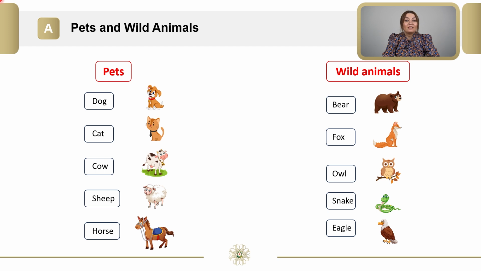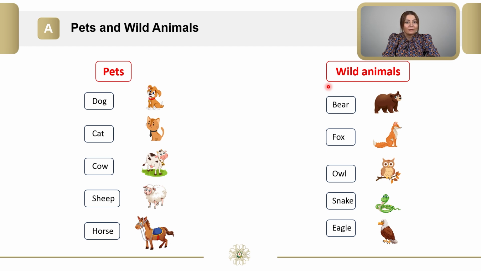Pets and wild animals. Dear students, animals are divided into two groups, pets and wild animals. Pets can live with people. You can take care of them. But wild animals live in the forest. You cannot take care of them because they are wild.